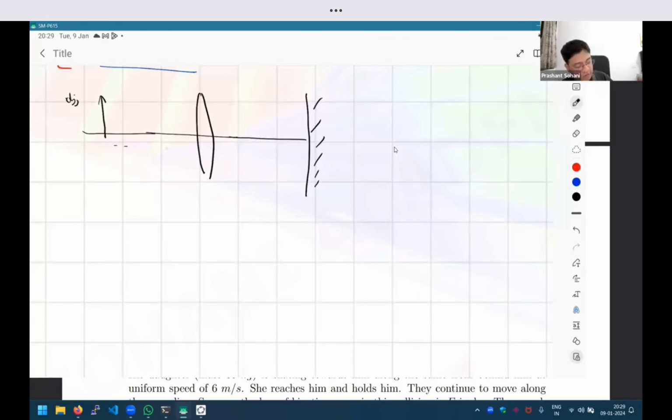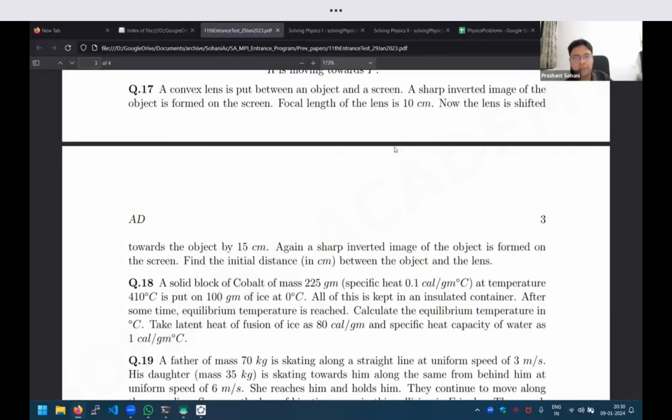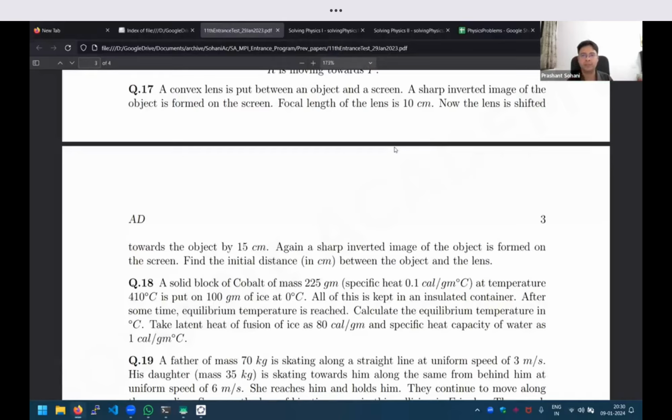If I call this x and y, the distance between the lens and the screen is y, and between the object and the lens is x. So in this first diagram, if I apply the lens equation, I can say 1 upon x plus 1 upon y is equal to 1 upon the focal length, which is given as 10, right? This is the first diagram where the image is formed.